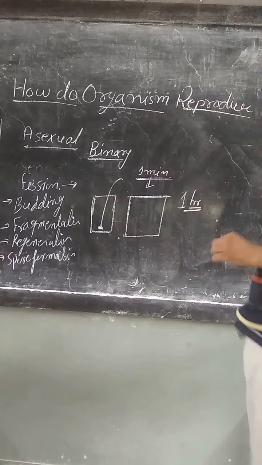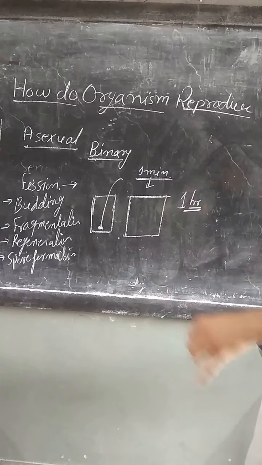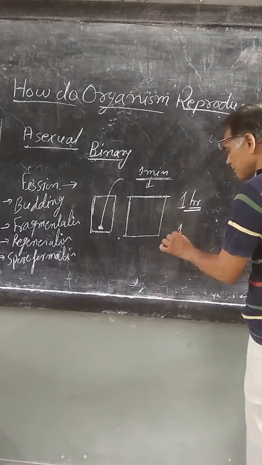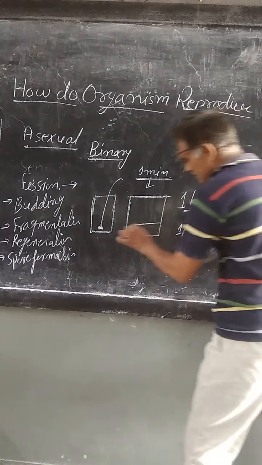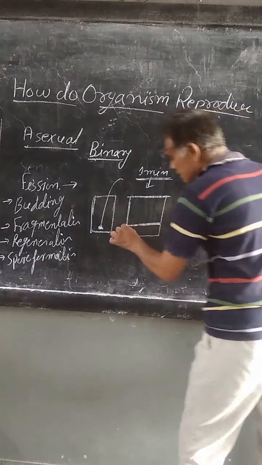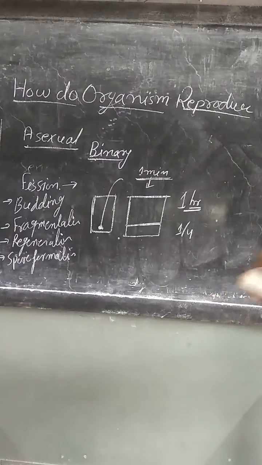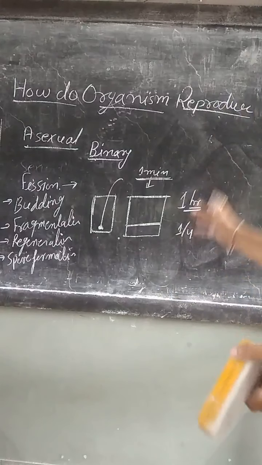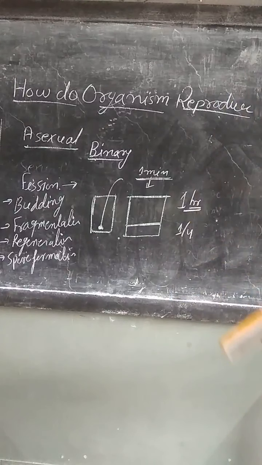In which time was the bucket 1/4 filled?